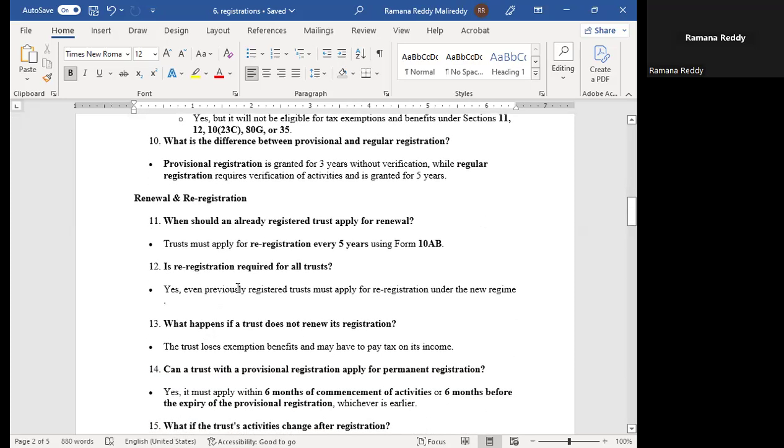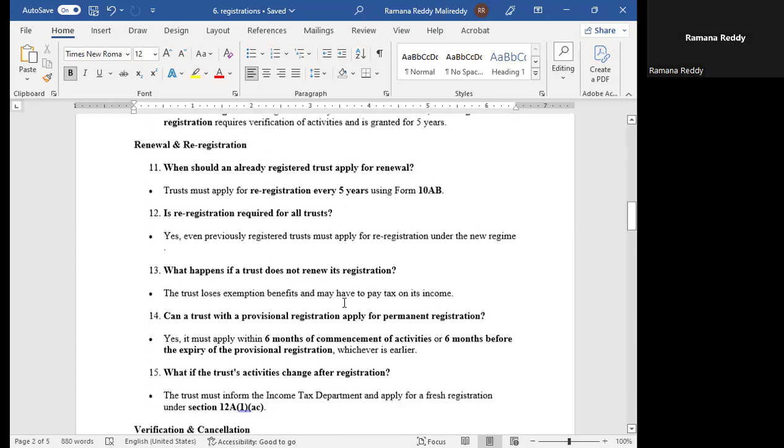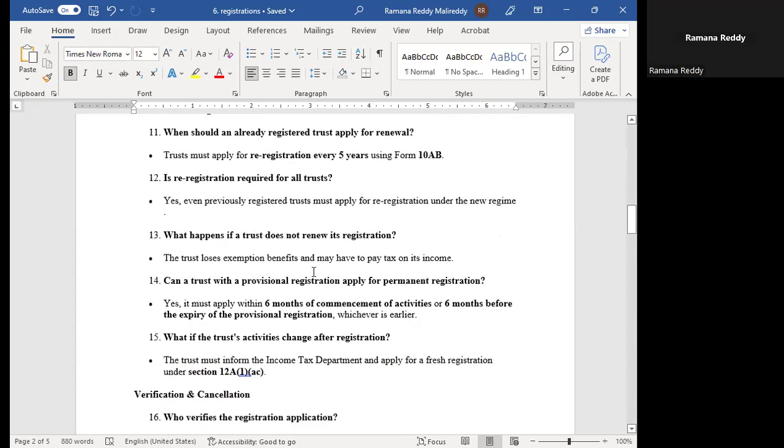Is re-registration required for all trusts? Yes. Even previously registered trusts must apply for re-registration under the new regime. What happens if a trust does not renew its registration? The trust loses exemption benefits and may have to pay tax.